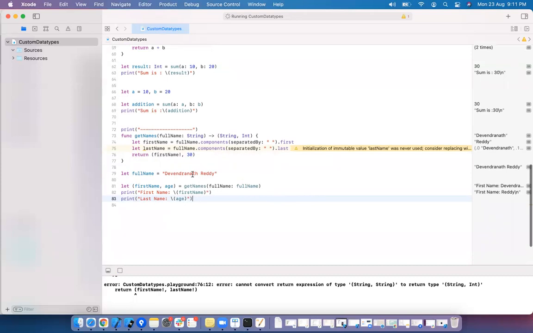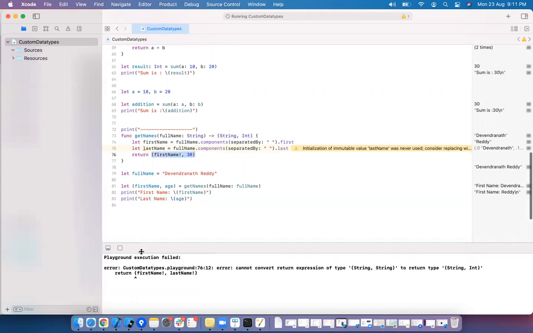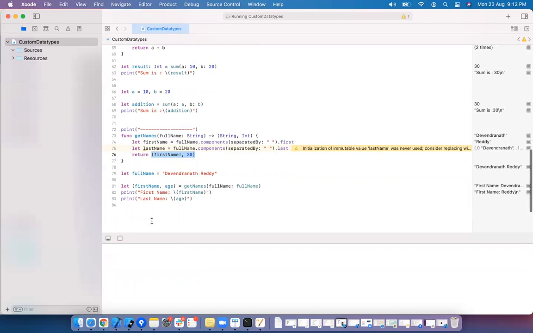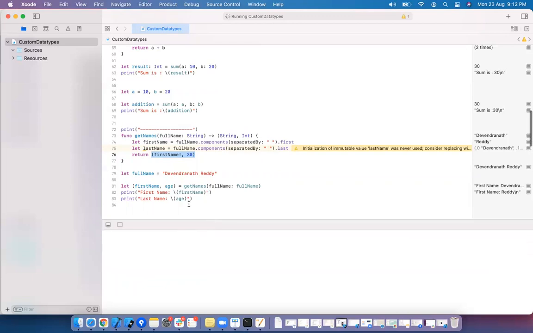This is not meaningful, but I just want to explain the expected return types and the values which you are returning, the same. Here it is yes.